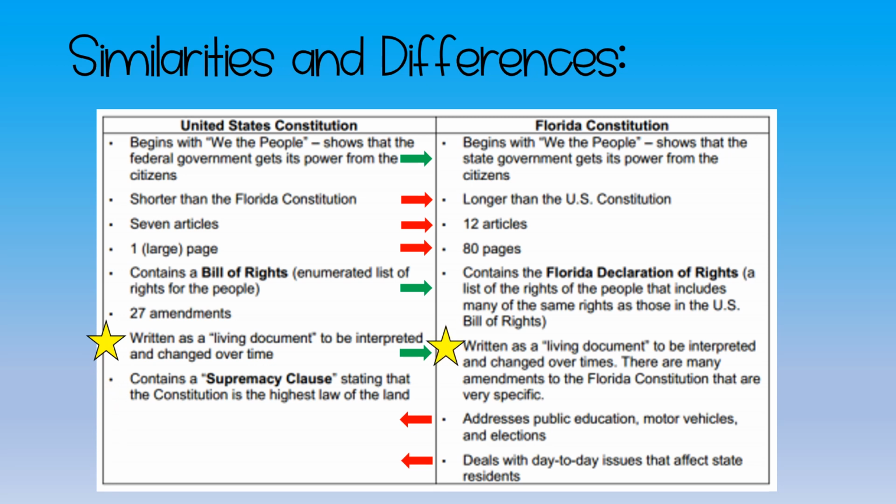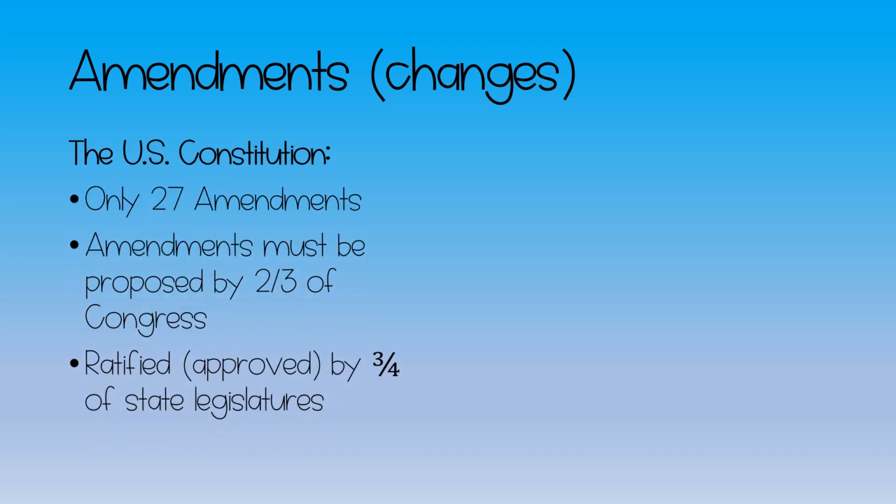These two things we're going to point out next, because this was talking about how they can be amended, and now we're going to talk about how they both can be amended. So the U.S. Constitution only has 27 amendments. Amendments must be proposed by 2/3 of Congress, and it has to be ratified by 3/4 of the state legislatures. It is really hard to amend the U.S. Constitution because to hit the 2/3 of Congress and the 3/4 of state legislatures, that's a lot of people agreeing, and it's really hard for us to find enough people to agree on an amendment nowadays.